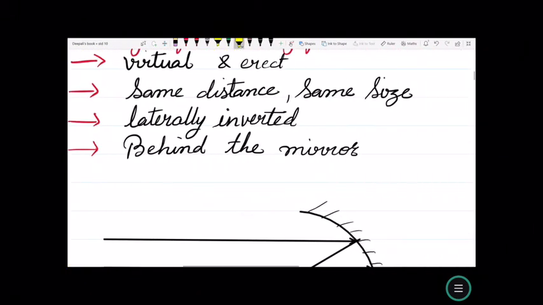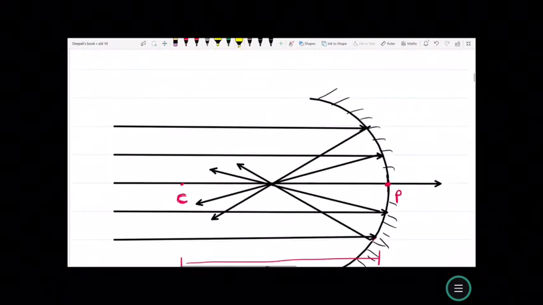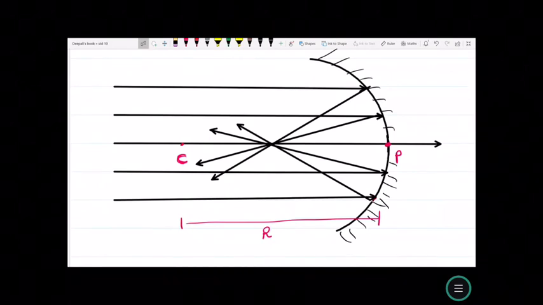So you can see in the diagram here that the point C represents the center of curvature, point P represents the pole, and point F is represented here, which is called the focus. These are the incident rays and these are the reflected rays.